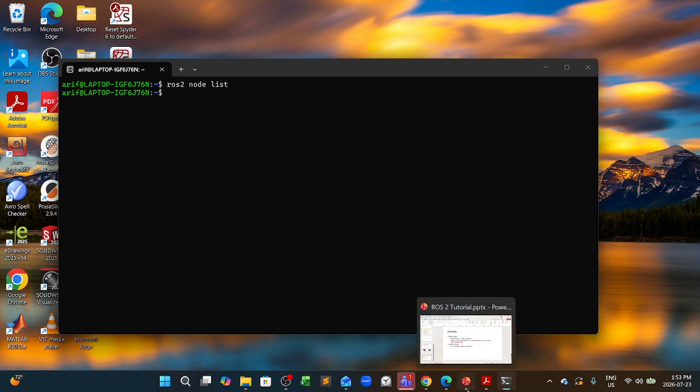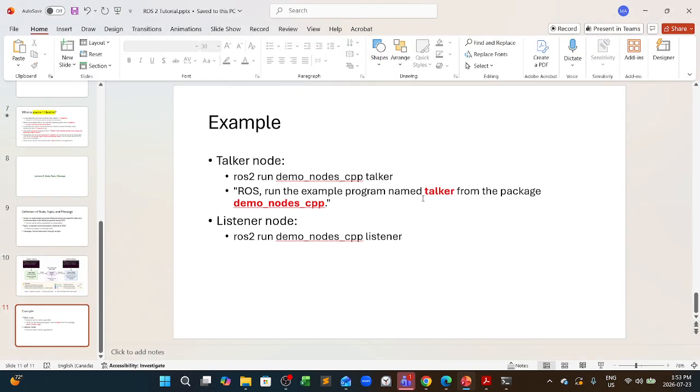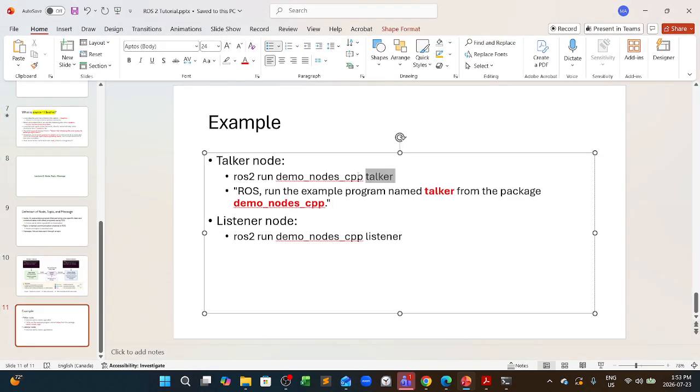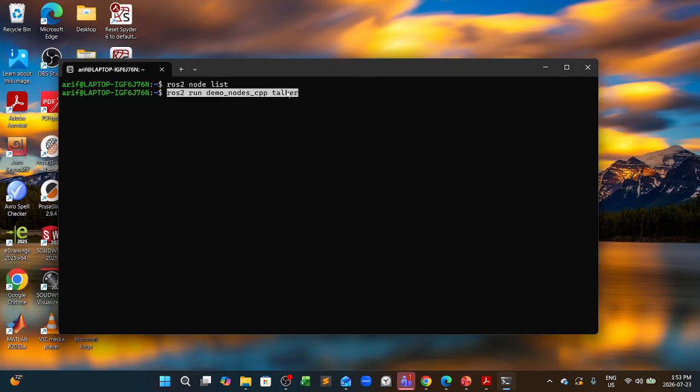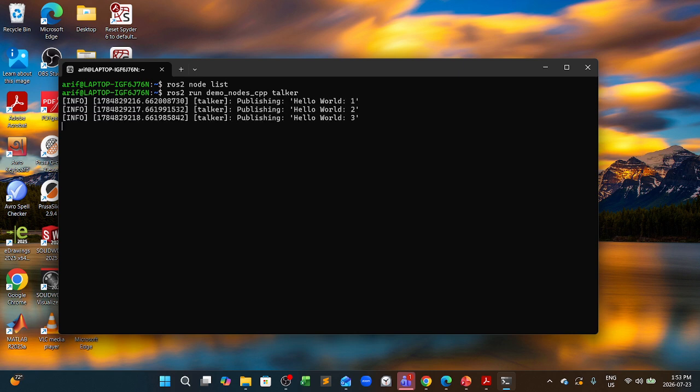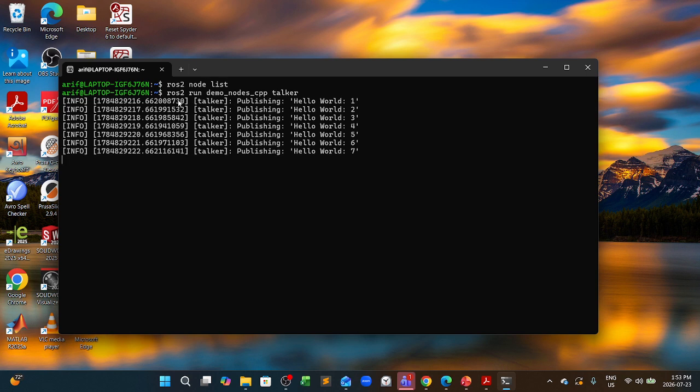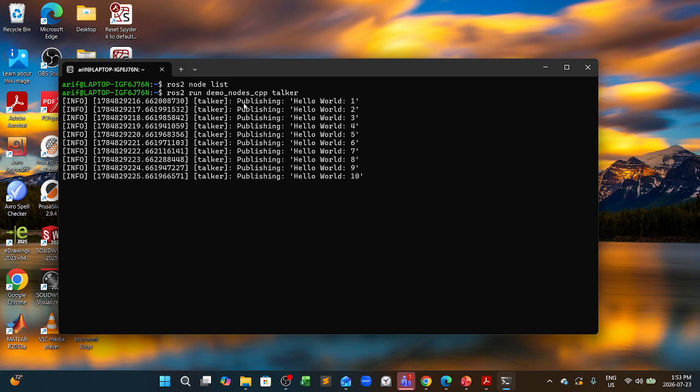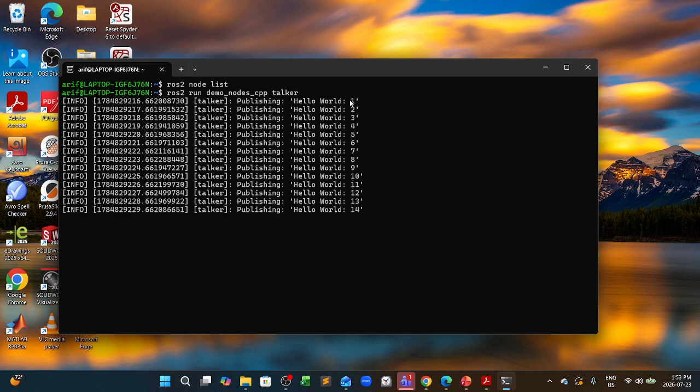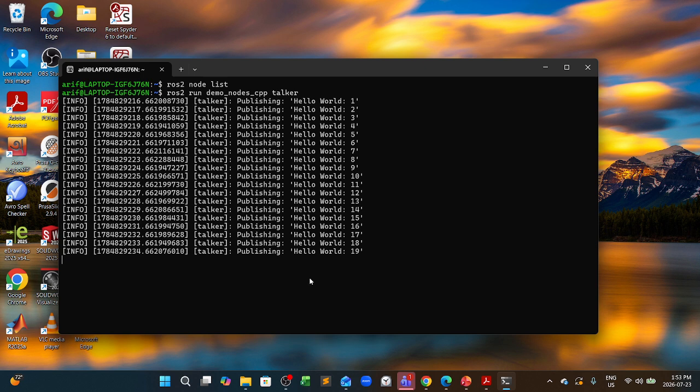So let's go to this one and copy this and paste. And as we press enter, we can see that something is happening here. It's basically publishing a lot of data. The data is hello world, and we can see different instances, 1, 2, and ongoing, like right now 16, 17. So it's continuously publishing data.